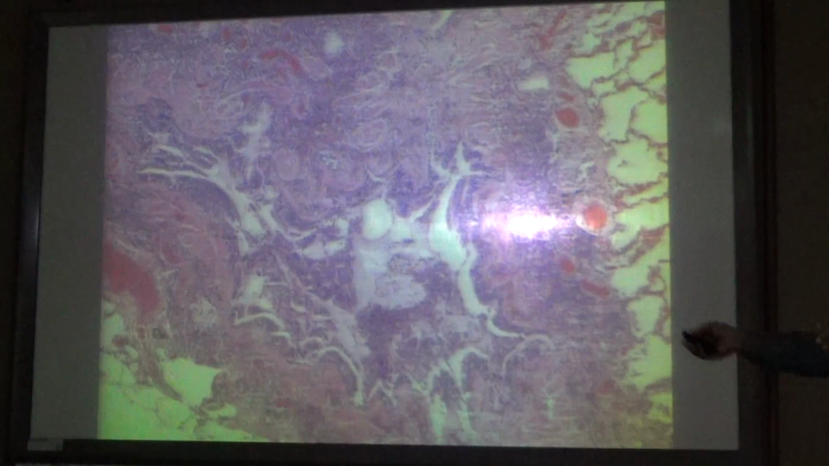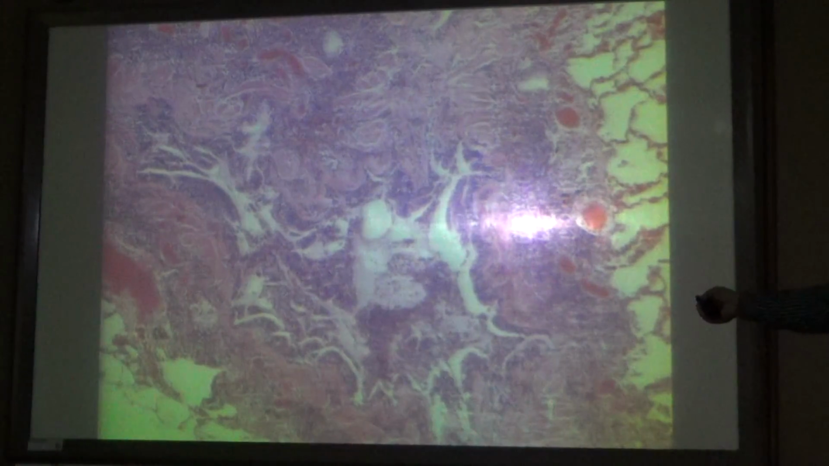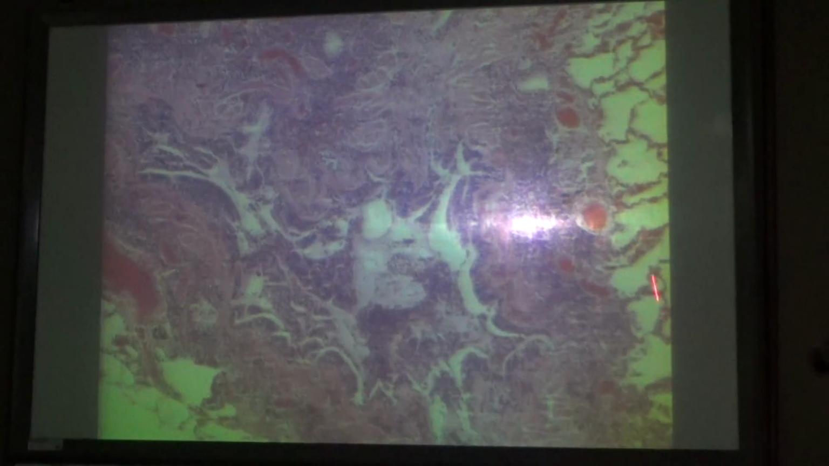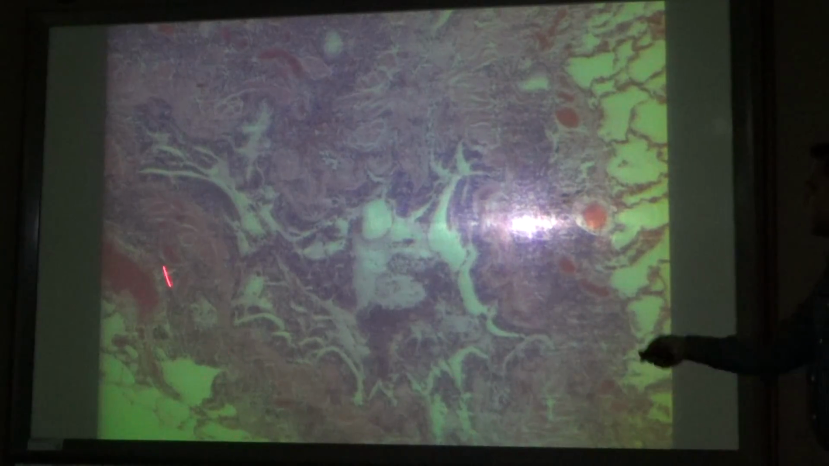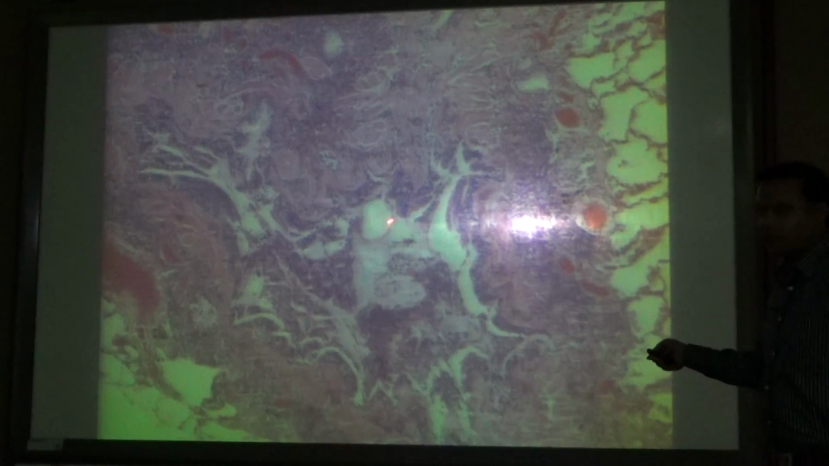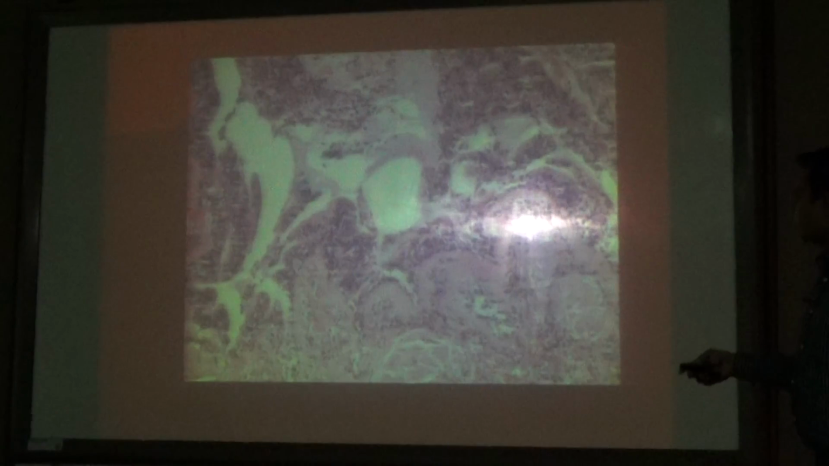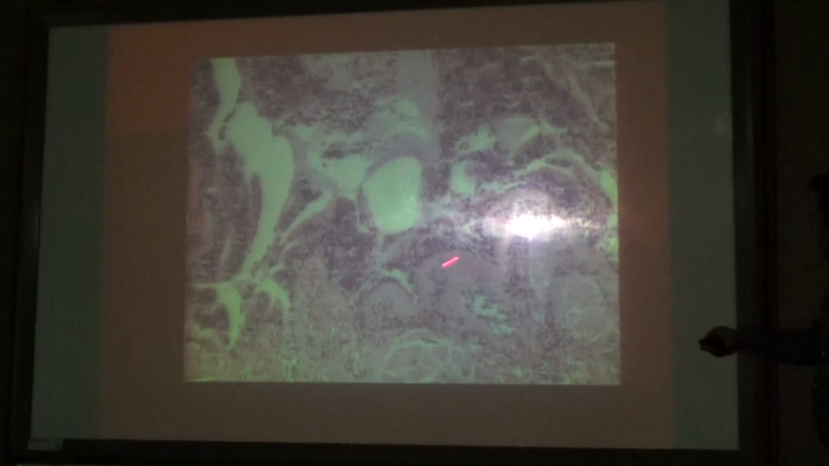Okay, I showed you this in the previous slide, in my practical session. Alveoli, this is a bronchus, this is the smooth muscle. Smooth muscle hyperplasia, this is constriction of the lumen. Again, this is the lumen, and these are all the smooth muscles.